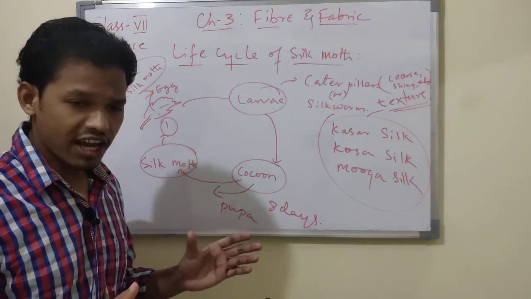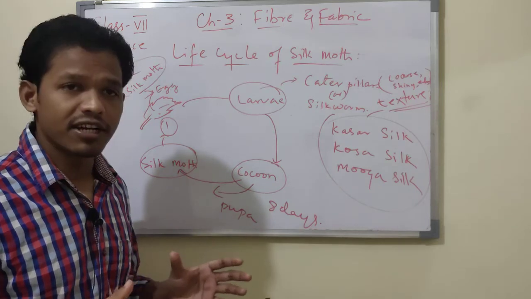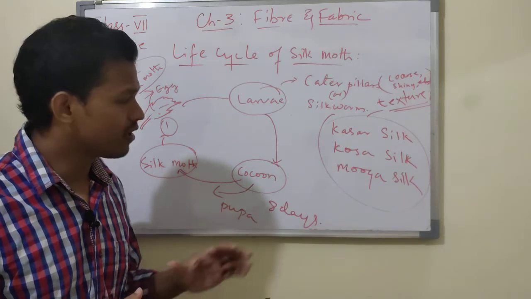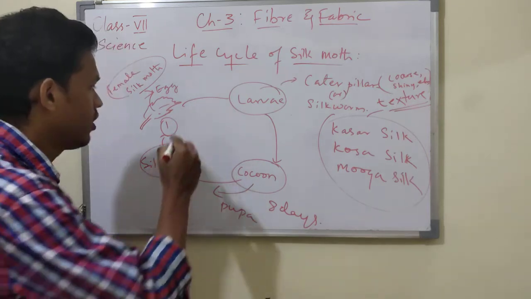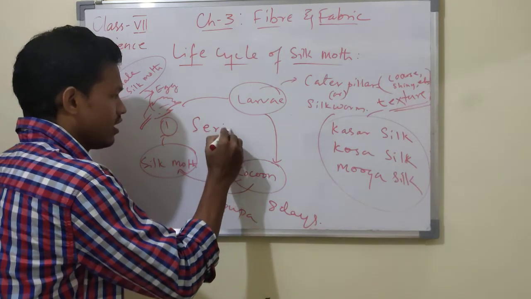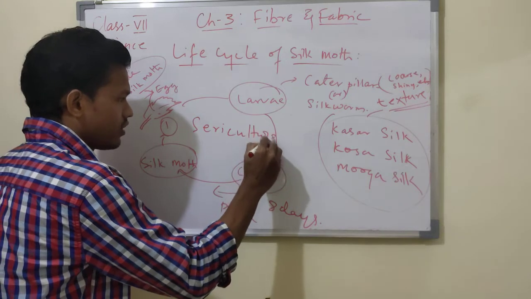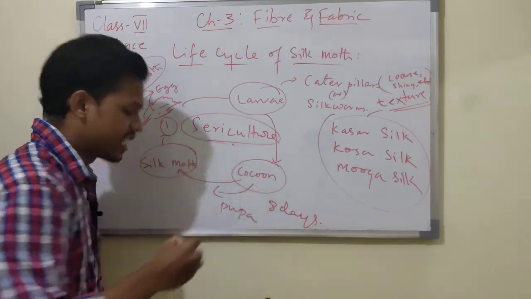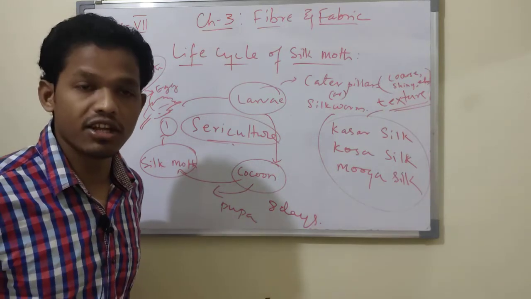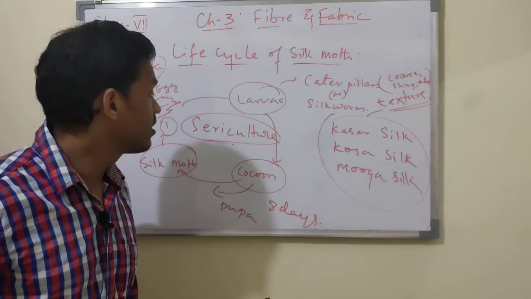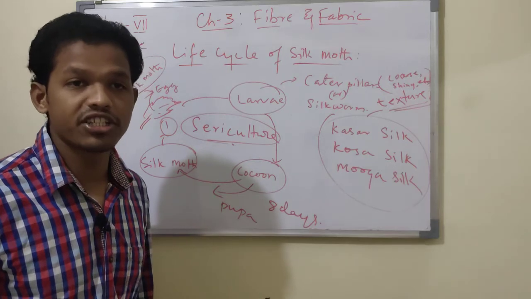They cultivate this type of silk moth. The rearing of the silk moth is known as sericulture. What is that called? Sericulture. This sericulture is mostly carried out in India. This occupation is done on a large scale, on a commercial scale.